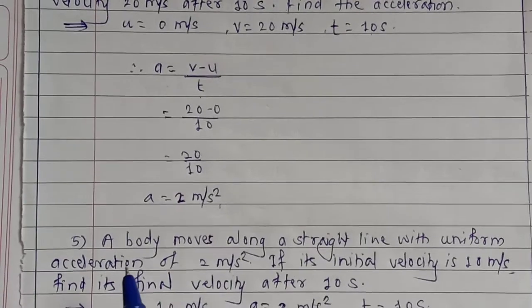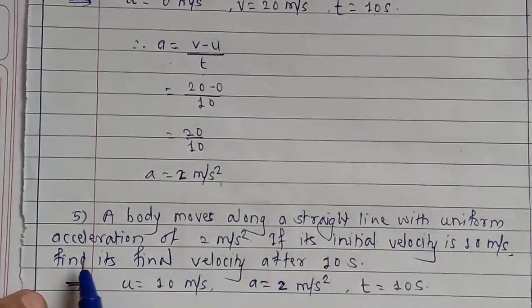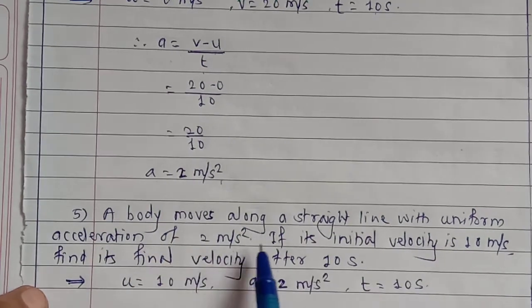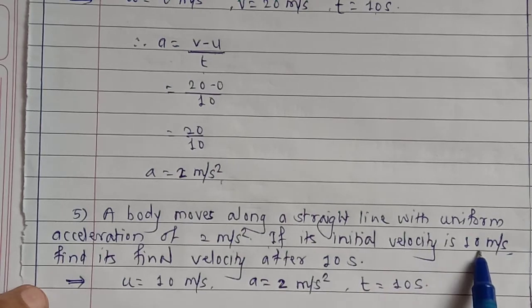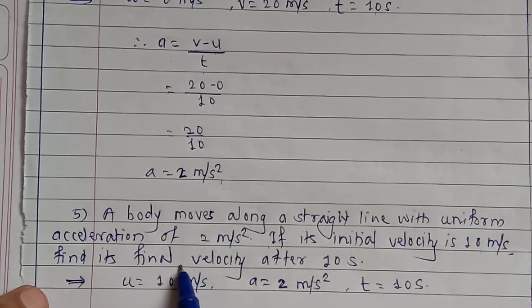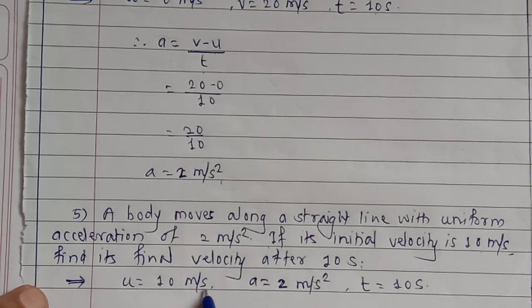One more problem. A body moves along a straight line with uniform acceleration of 2 meters per second square. If its initial velocity is 10 meters per second, find its final velocity after 10 seconds. So in this case, the moving object has its initial velocity 10 meters per second. Acceleration produced in it is 2 meters per second square and time taken is 10 seconds.